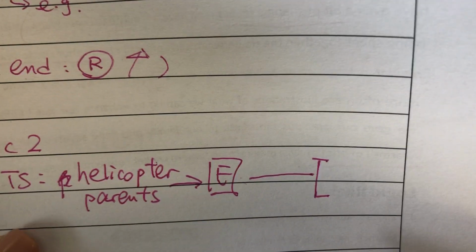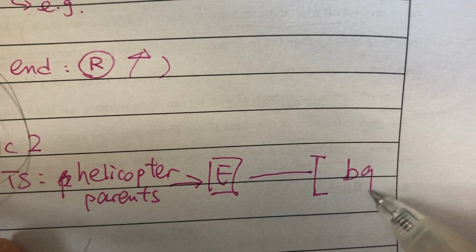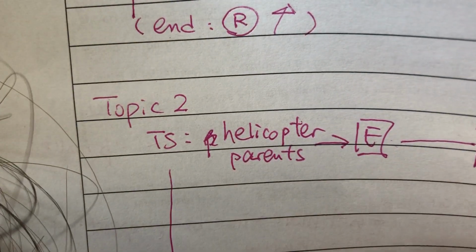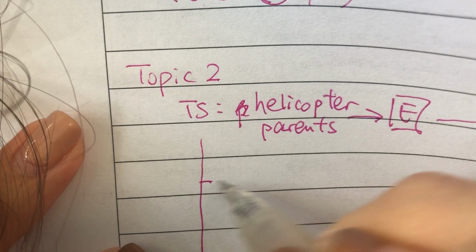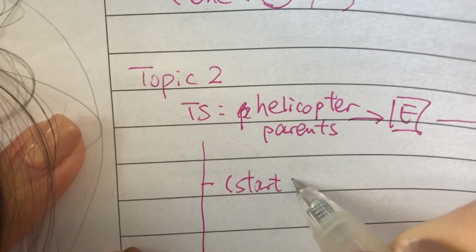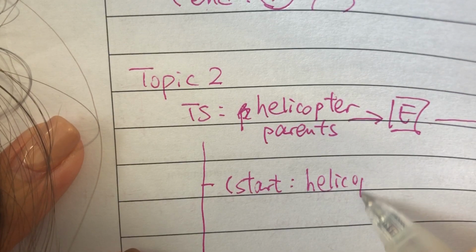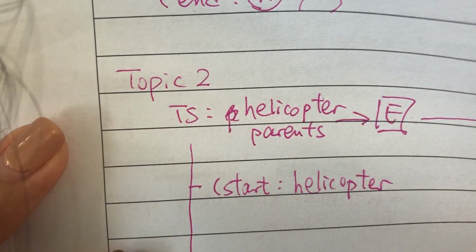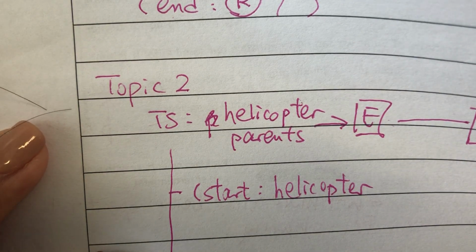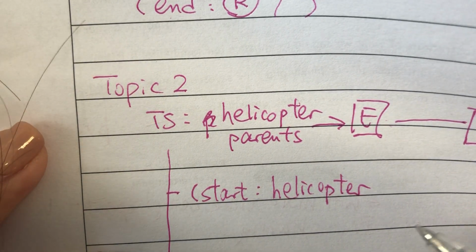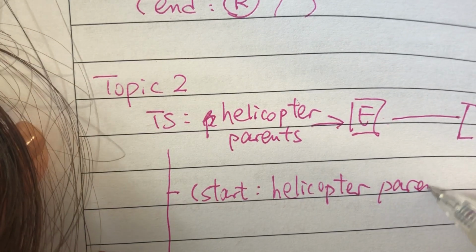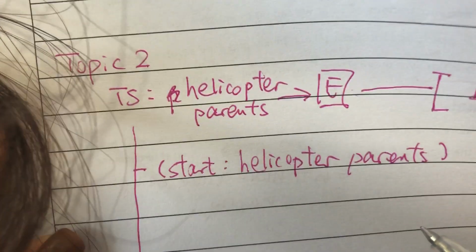You may talk about the background of Hong Kong society. Maybe we only have one child in the family, who is the focus of the attention of both parents or both families. You may talk about the background a bit, and then the logic line. The start will be to try to paraphrase helicopter parents. You can say they are controlling, or they want to monitor everything. So they want to control everything.